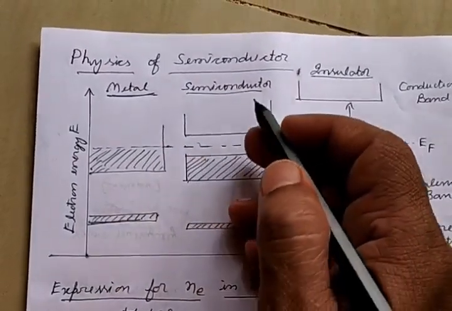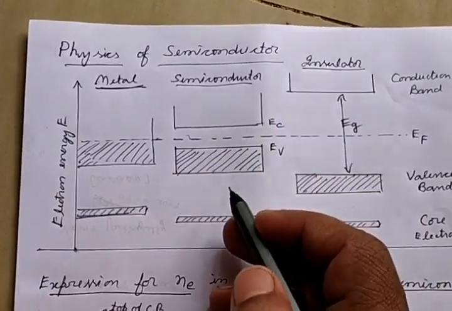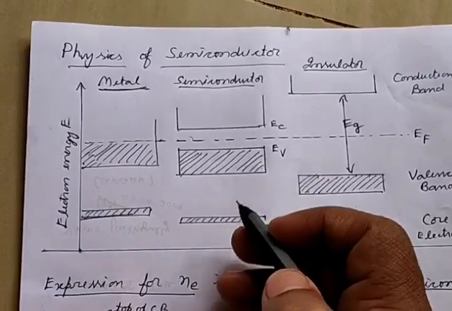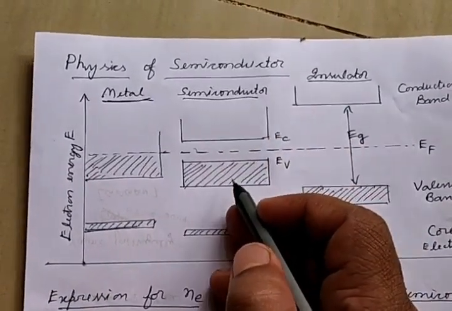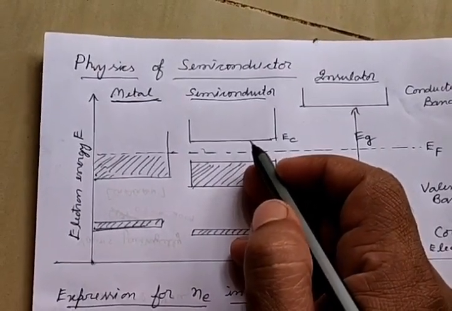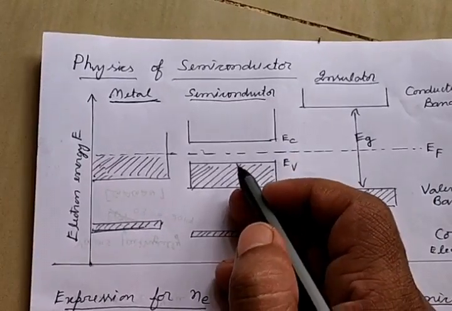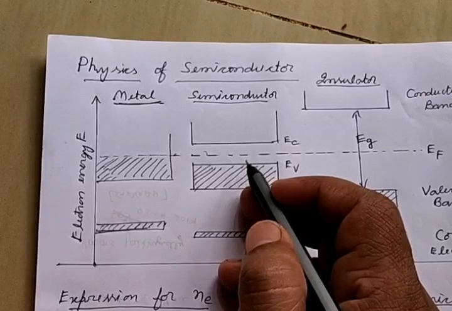If you come to the second type of material, semiconductors, we see in the semiconductors again there is inner electrons, there is valence band and conduction band. But we see here that there is a small gap between the valence band and conduction band. And this gap is of the order of 1 to 2 electron volt. It is not very large.